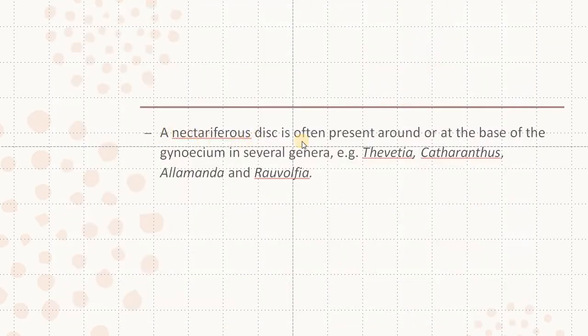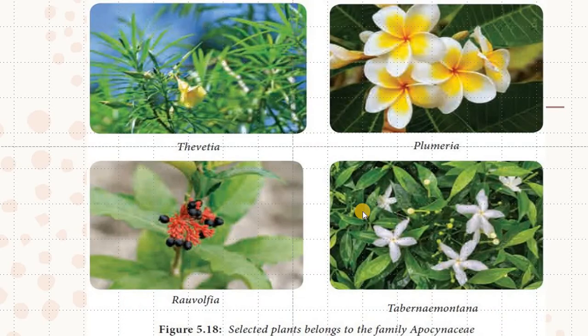Often a nectariferous disc is present on the base of the gynoecium in several genera like Thevetia, Catharanthus, Allamanda and Rauwolfia. These are Thevetia, Manya arali. Then these are Plumeria, Rauwolfia, and Nandiyarvattam or Tabernaemontana divaricata.